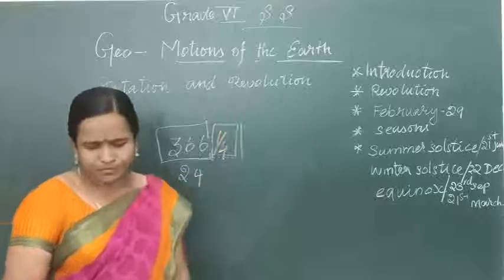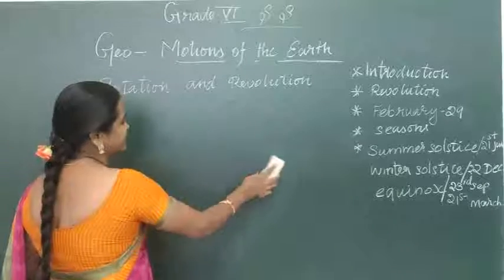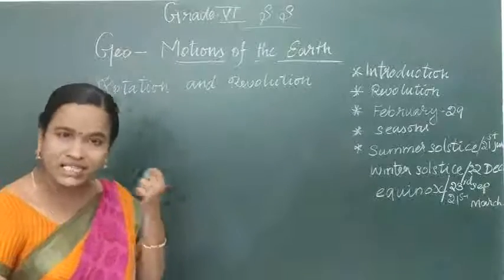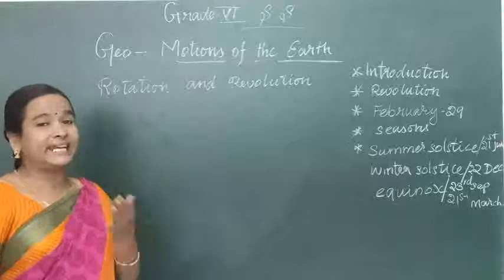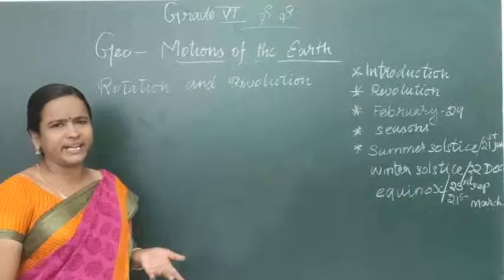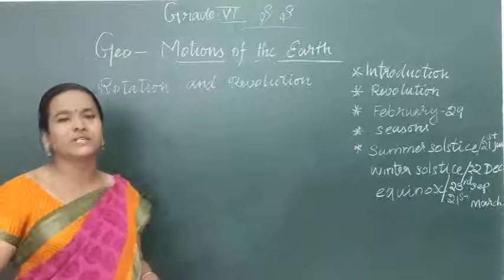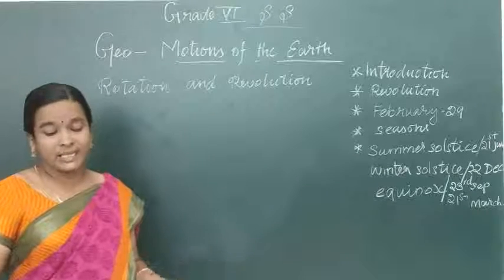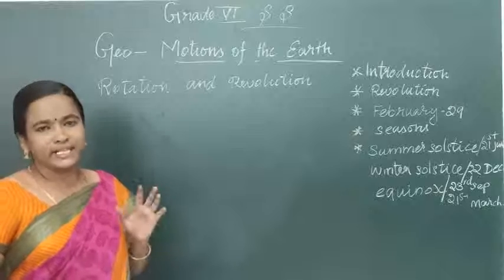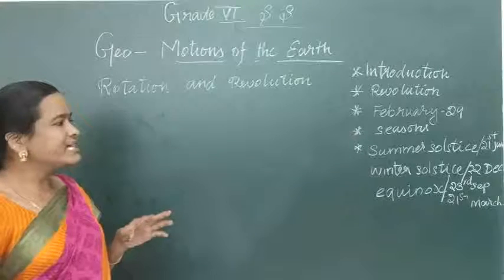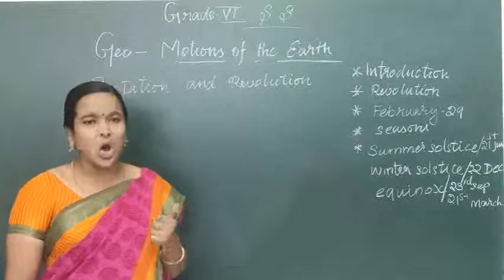We have studied that rotation causes day and night. Then what does revolution cause? Rotation causes day and night, that we have studied, right? Even if the earth doesn't rotate, what happens? That also we have discussed in the previous class. Now, revolution causes seasons. What are the seasons that you know? Summer, winter, spring, autumn.